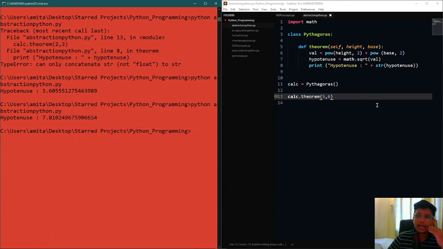So every time we decide to write a block of instructions that does a particular thing, and we don't really need the users to know what is actually happening, this is a very simple list of instructions, but things can get really complicated, right?